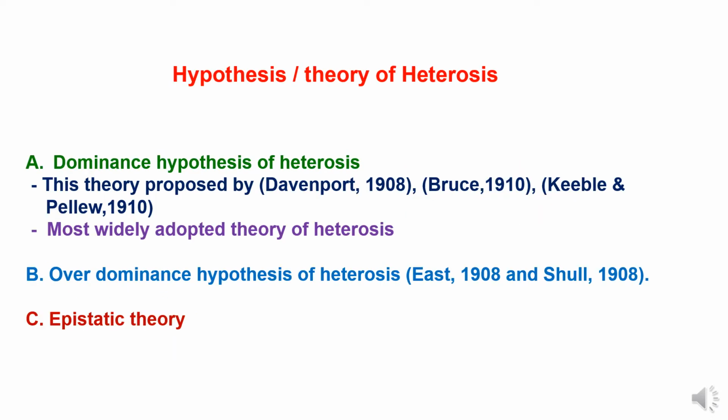Now we will go through the hypotheses of heterosis, or theories of heterosis. There are three types. First one is the dominance hypothesis of heterosis, which was proposed by Davenport in 1908 and later supported by Bruce in 1910, Keeble and Pellew in 1910. This is the most widely adopted theory of heterosis. The second theory is the overdominance hypothesis of heterosis, which was proposed by East in 1908 and Shull in 1908. Third is the epistatic theory. Now we will discuss each theory in detail.